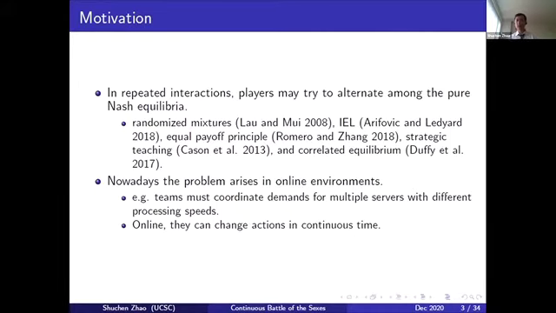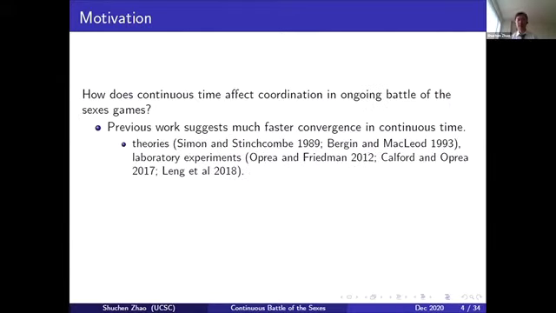That is very similar to a traditional application of the Battle of Sexes, but what's different in the online environment is that people can interact and change actions in real time, which leads to my research question: how does this continuous time environment affect coordination in this repeated Battle of Sexes? Should people embrace the new technology to speed up their interaction, or should they slow down and try to discretize their choices? The answer is actually ambiguous.